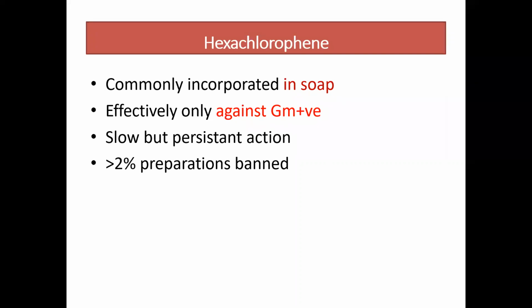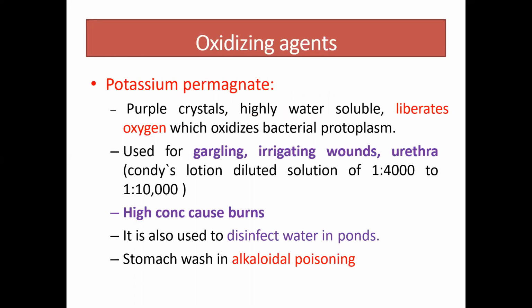Then you can show a persistence action. Generally preparations of more than 2% will be banned because they are more toxic to the skin. That's why this preparation is banned in the market. Then oxidizing agents, particularly potassium permanganate, are used.